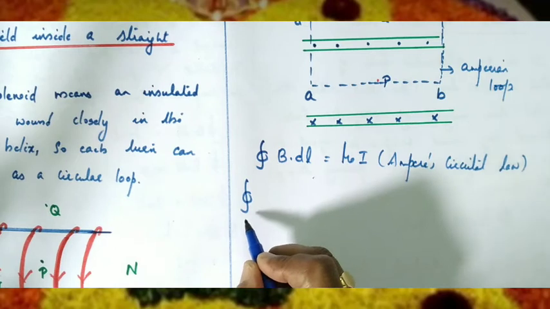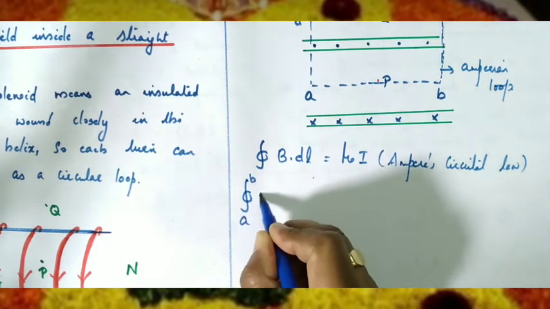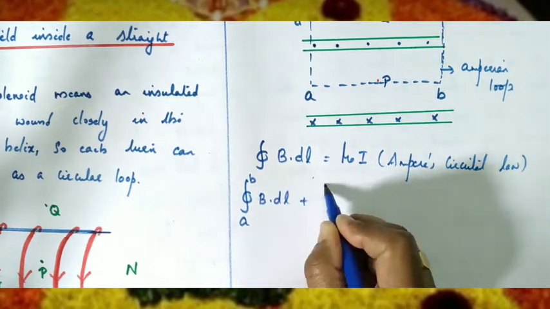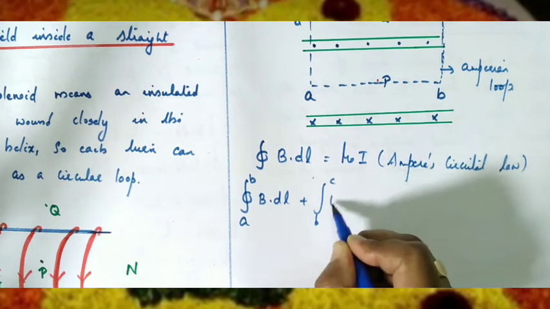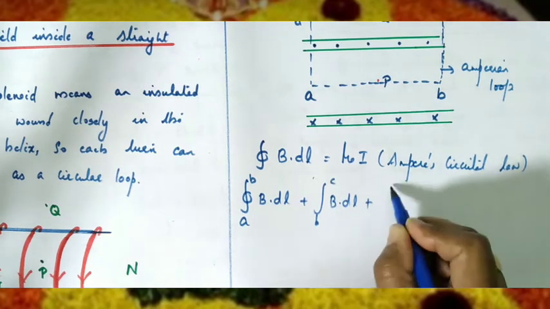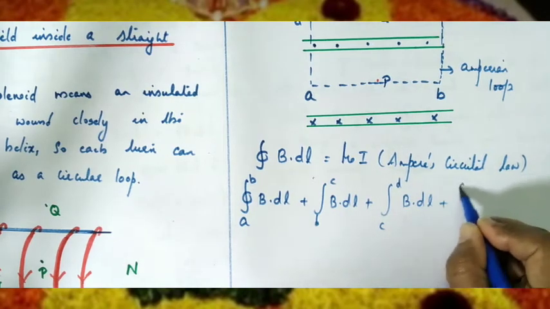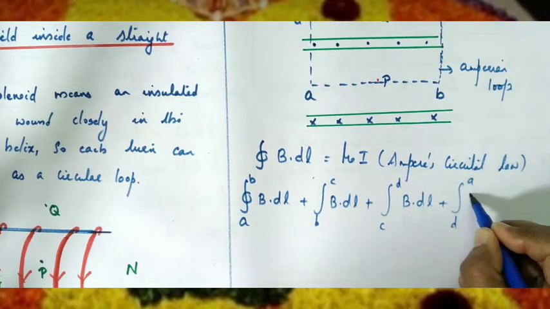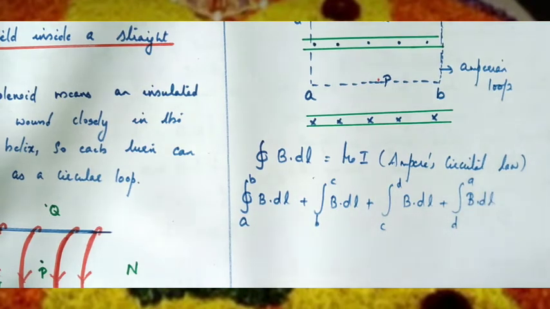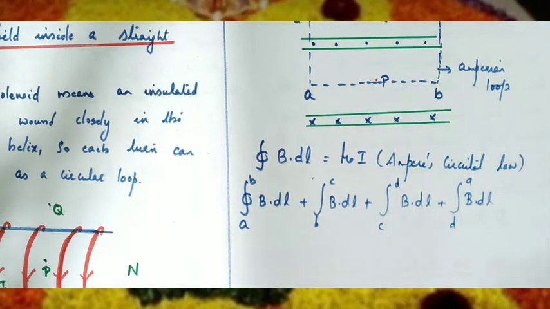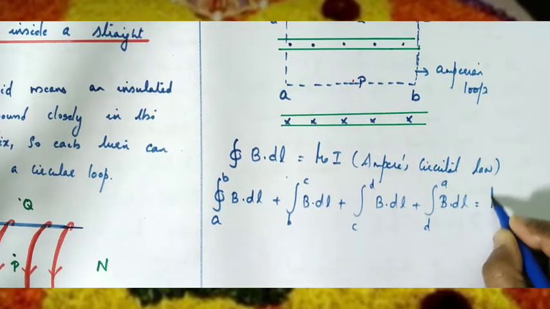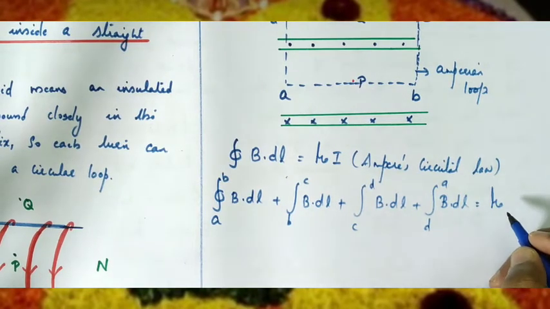So this can be written as integral A to B, B dot dl, plus integral B to C, B dot dl, plus integral C to D, B dot dl, plus integral D to A, B dot dl. The total integration is equal to mu 0 times the current enclosed. Here how many turns are there in the solenoid?